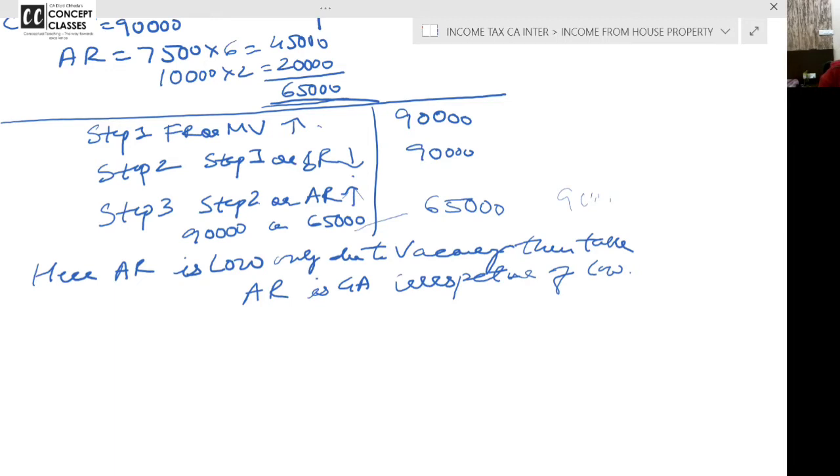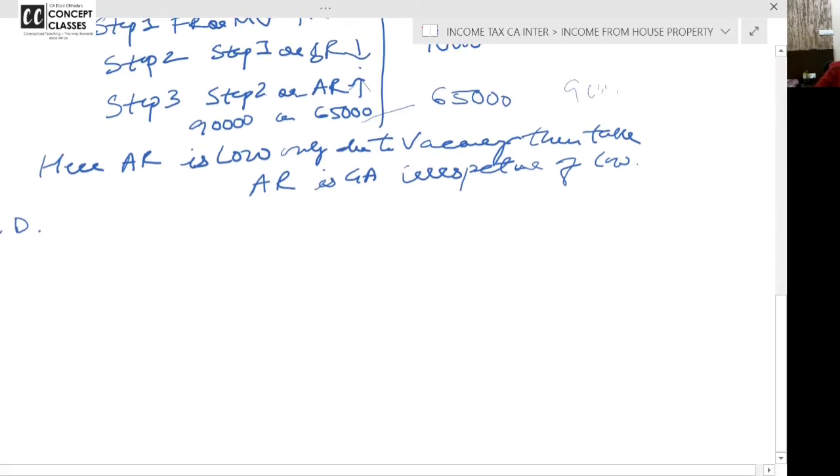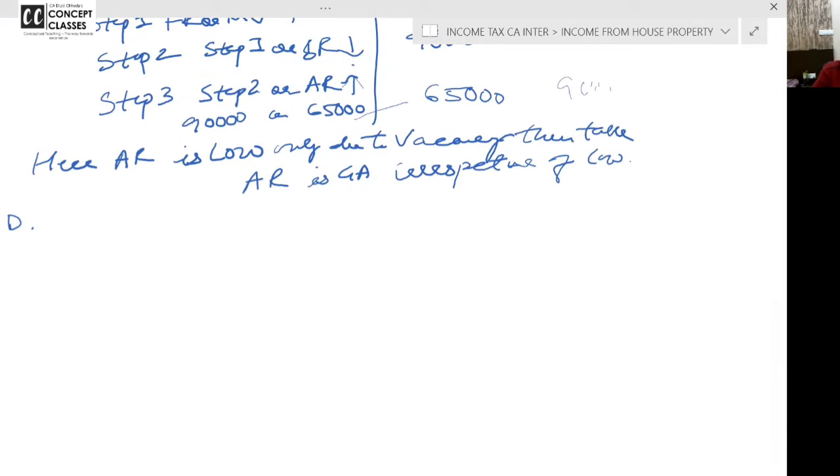Chalo. We are going to question number 1, D bit. Writing part is over. We are just deriving GAV. Municipal taxes, nil, NAV, standard deduction, that now you know. D bit. Krishna owns a flat. Municipal value is 1,20,000. Let us write all the detail. You also write it in your notebook.